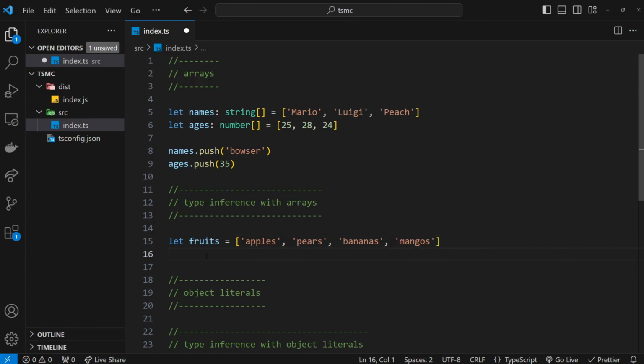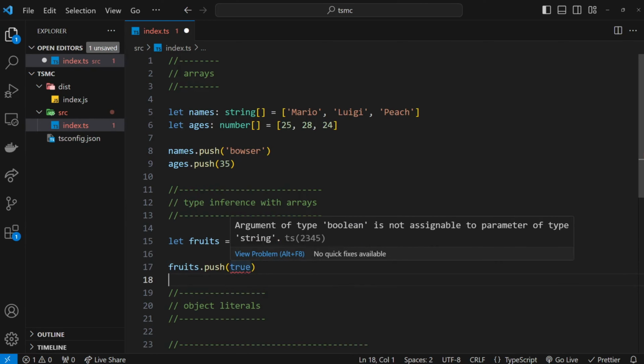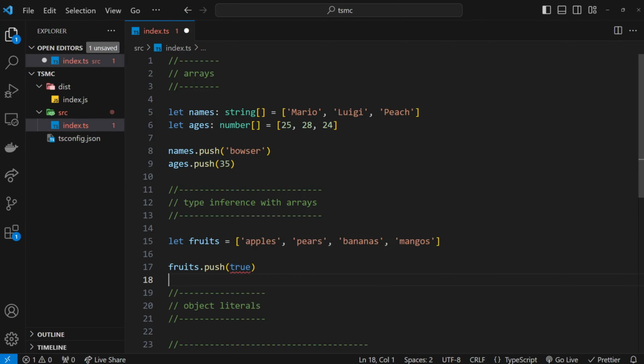And now, if I try to say something like fruits.push, and then, I don't know, true, which is not a string, then we're going to get an error because it must be a string. However, I could push on another string, for example, peaches, and this would be fine. Alright. Okay, so let me do one more example here.